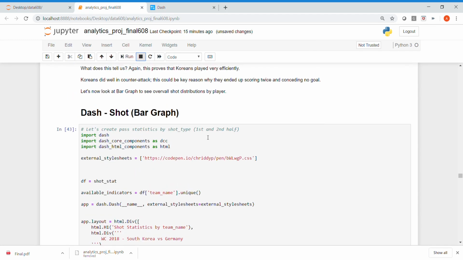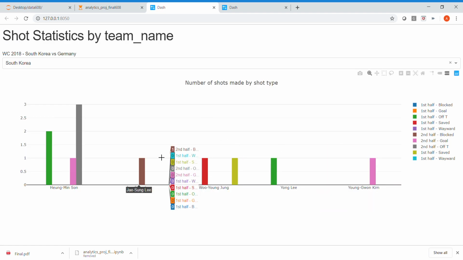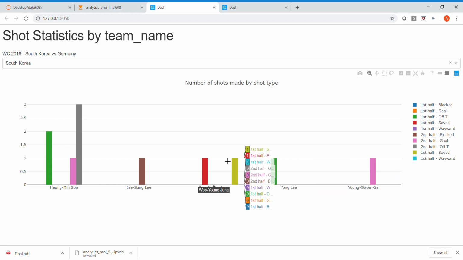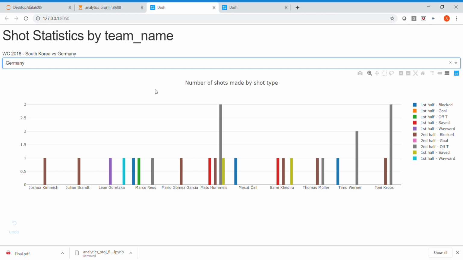Similarly, you have all these different types of shots, and you can also select Germany. What's interesting is that Toni Kroos, for instance, had most of his shots off the target, which is very disappointing.